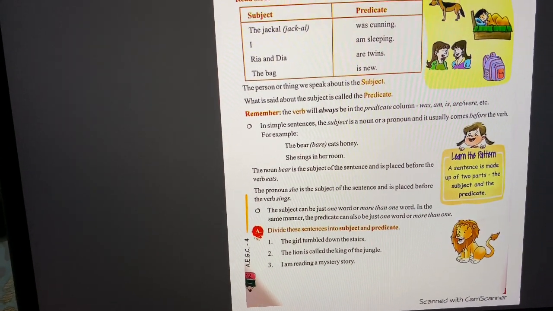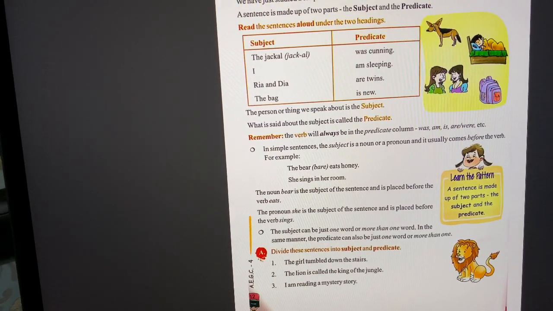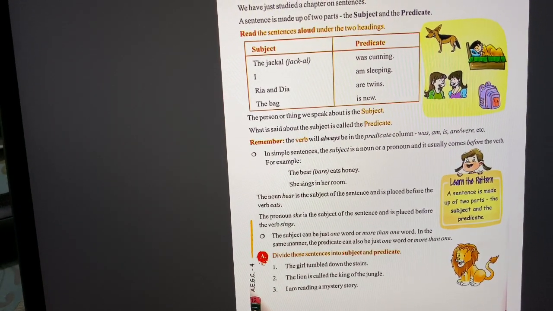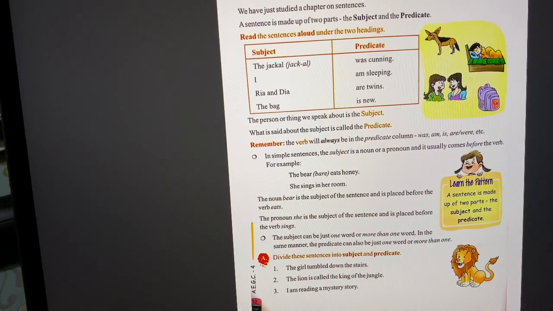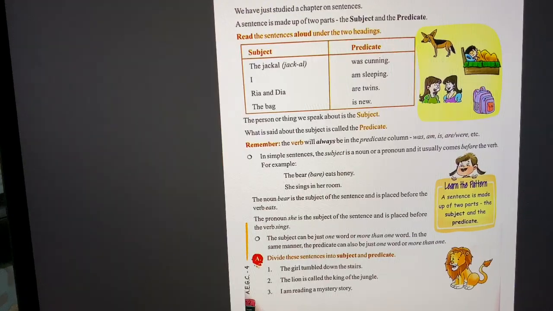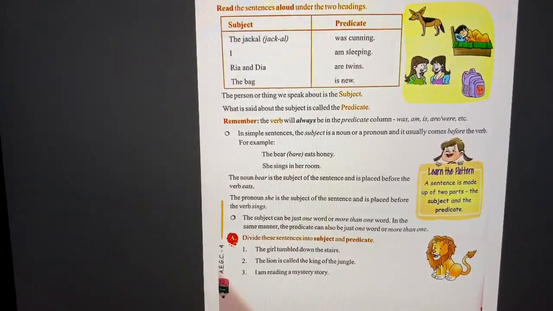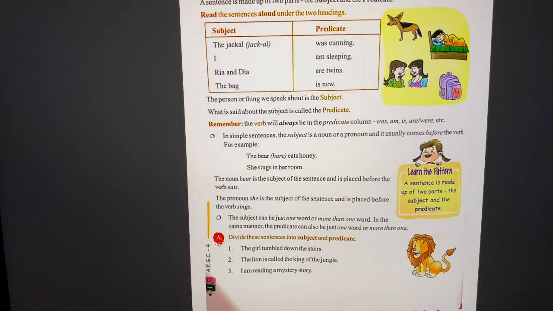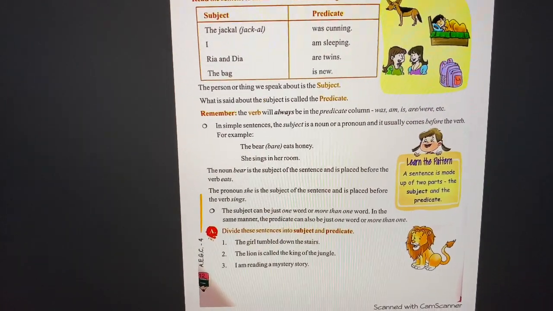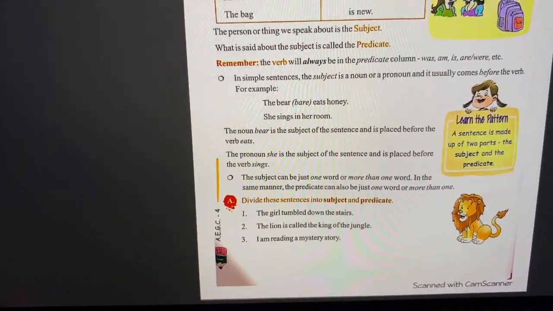Then we move on to the subject can be just one word or more than one word, right? In the same manner, the predicate can also be just one word or more than one word, right? So it's not necessary that it's going to be only one word. It can be more than one word. So divide the sentences into subject and predicate.